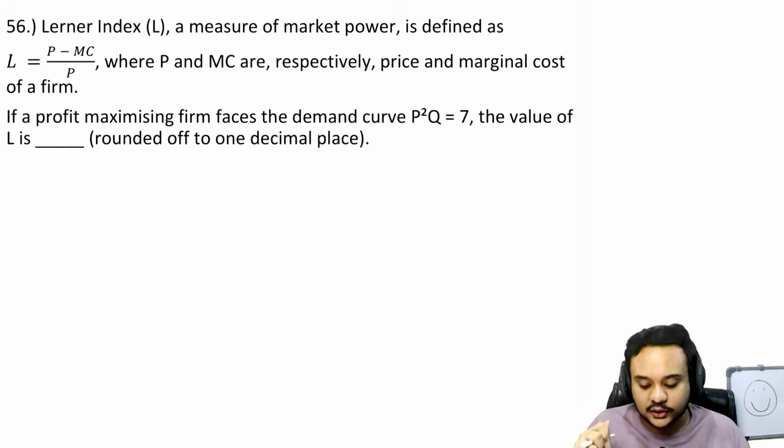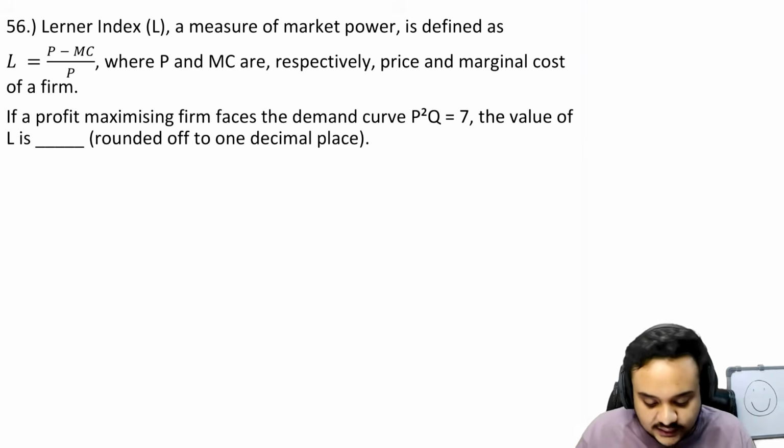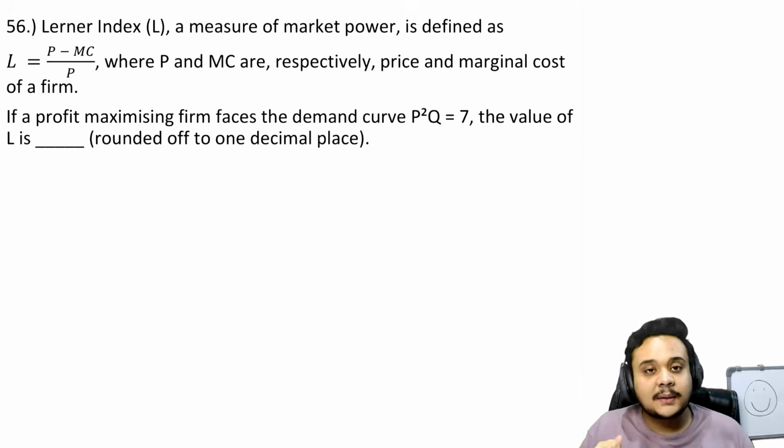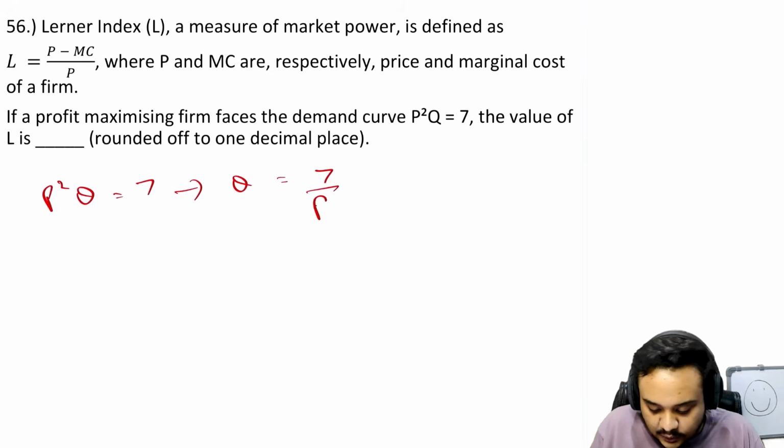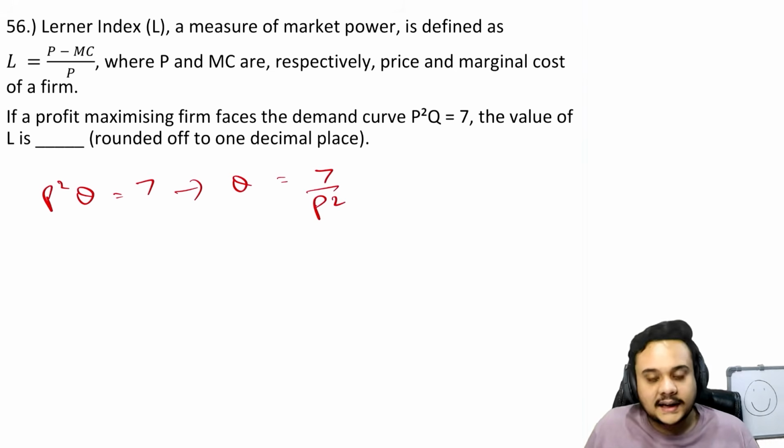So you don't have to follow what your teacher says every time. You can play around with the formulas if you know them and you trust yourself during the exam, and that trust will only come with practice. Just look at how easy it is. You write that the demand curve is p squared q is equal to 7. You just take q is equal to 7 upon p squared. Was that any effort?